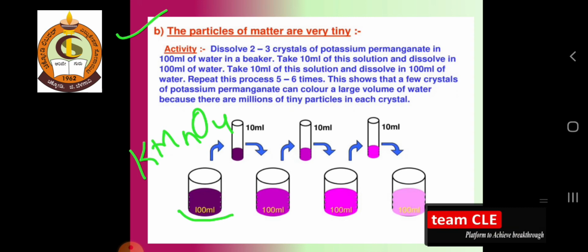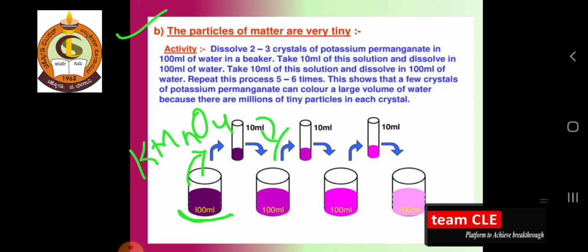Dear students, there is a series we have to follow to understand this activity. First take the potassium permanganate solution of about 100 ml and remove 10 ml from the first beaker. Then add it to another 100 ml beaker containing water, and again remove 10 ml from the second beaker.